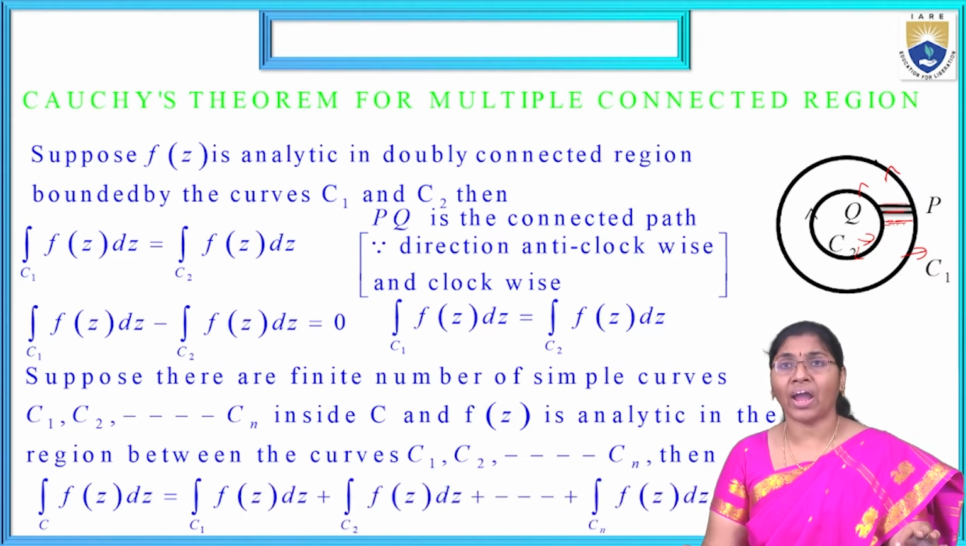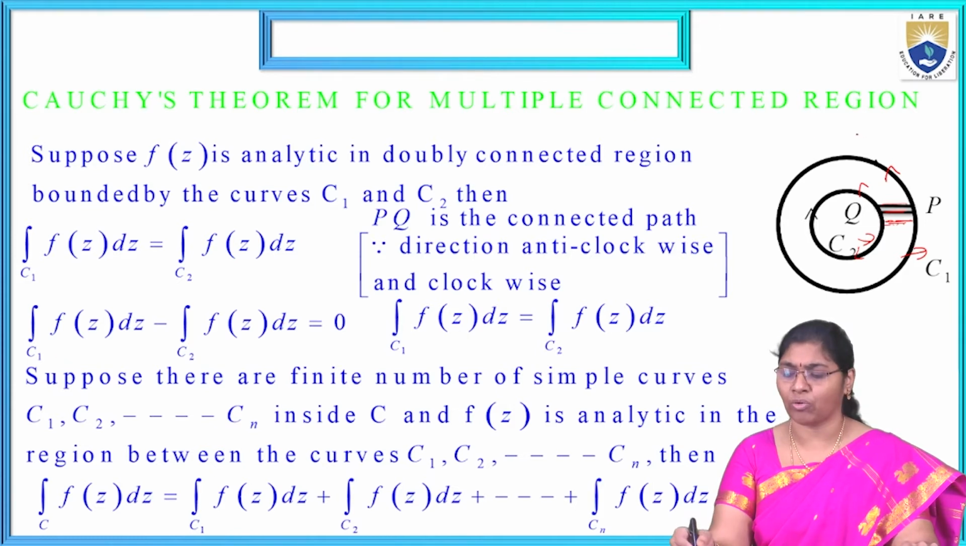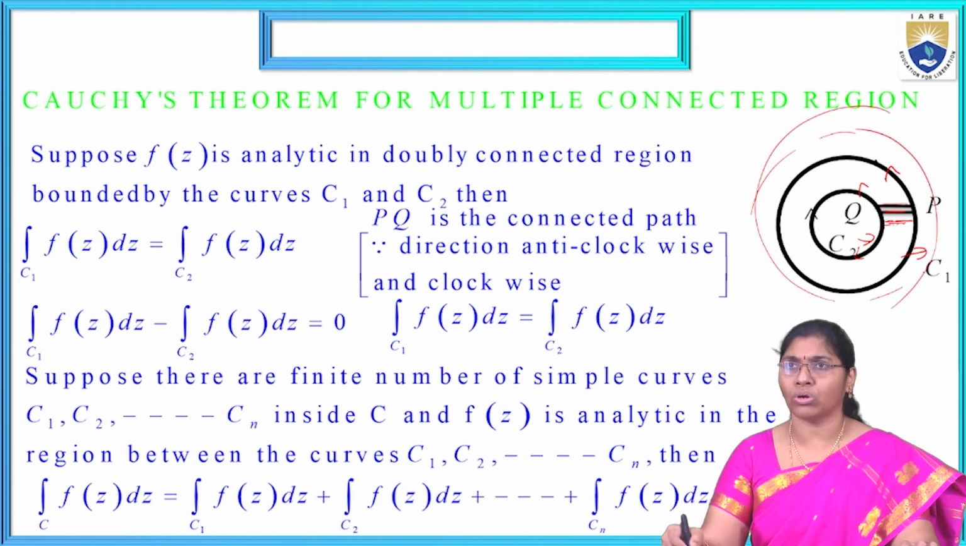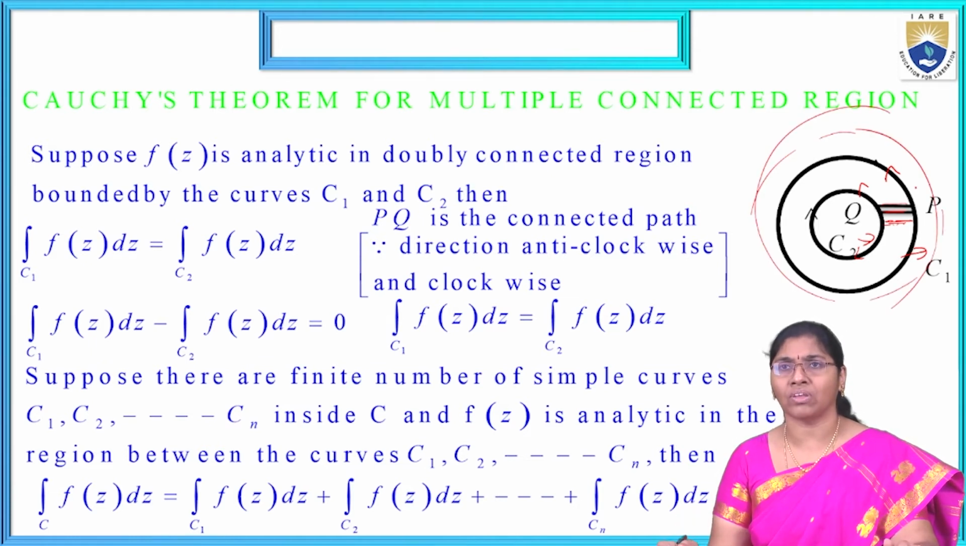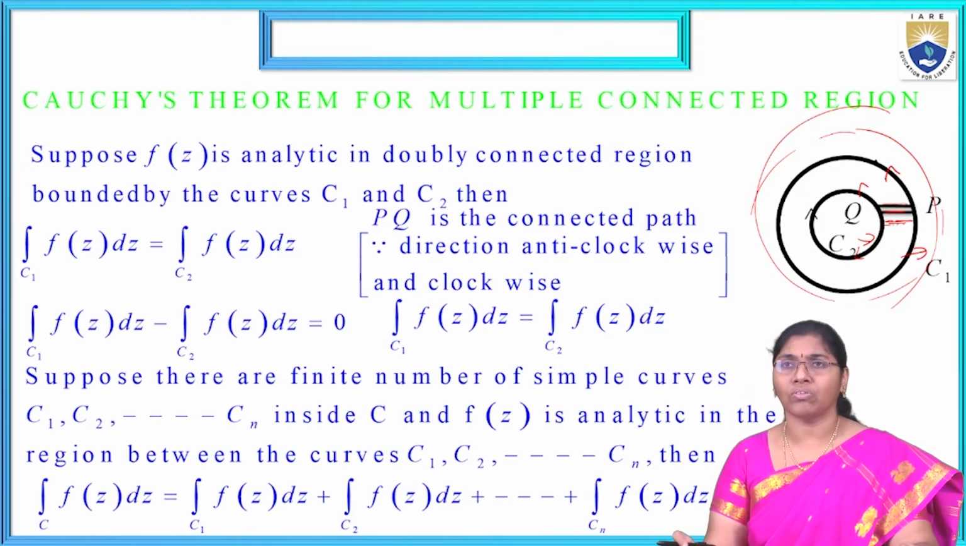Now suppose there are a finite number of simple curves C1, C2 up to Cn. For example, arranging more curves, we get C1, C2 up to Cn inside C, and f of z is analytic in the region between the curves C1, C2 up to Cn. Then the integral over C of f of z dz is equal to the integral over C1 of f of z dz plus the integral over C2 of f of z dz plus up to the integral over Cn of f of z dz.